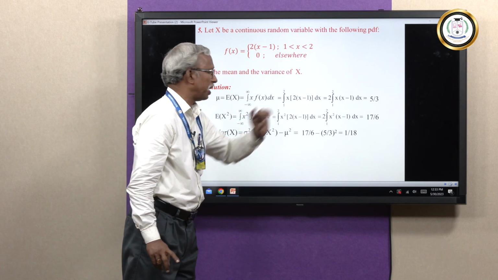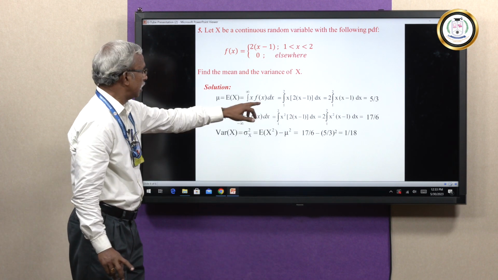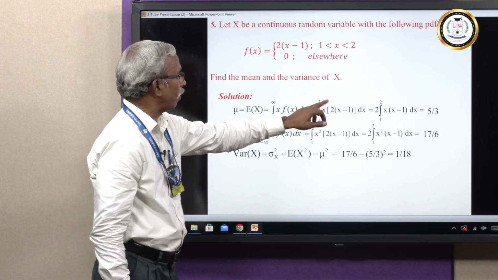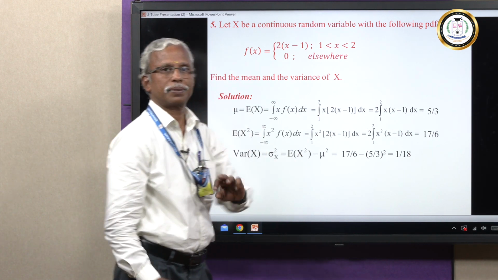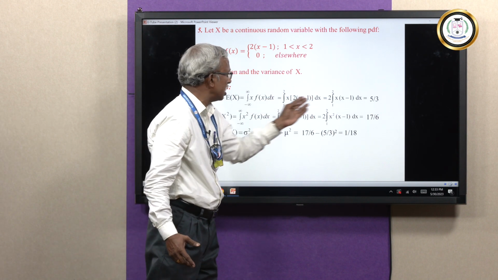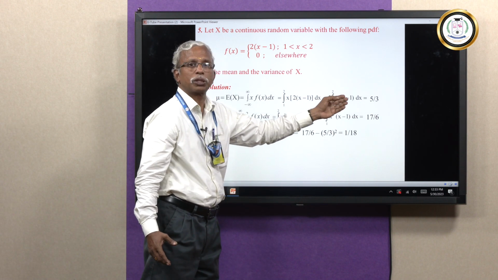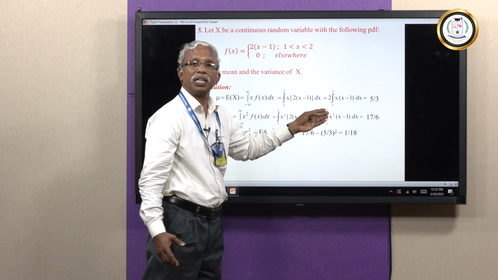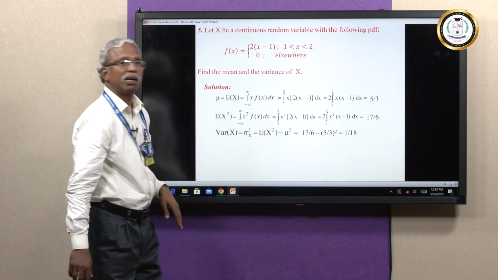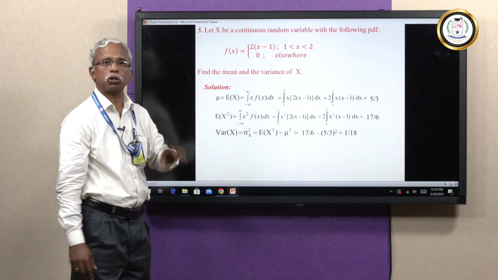So, mean, average, the value is integral from 1 to 2 of x into f of x dx. And I think you can complete this integration. It's going to be 2 out, x into x minus 1 integration. After substituting the upper and lower limit, you get the answer as 5 by 3. That is nothing but expectation of x.